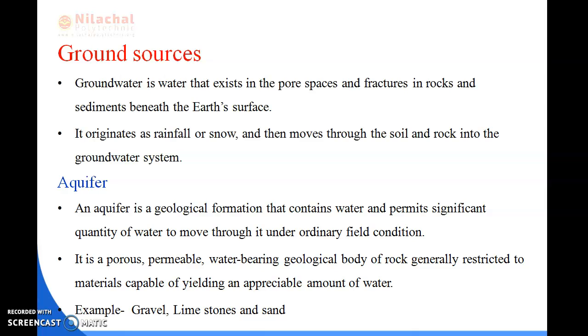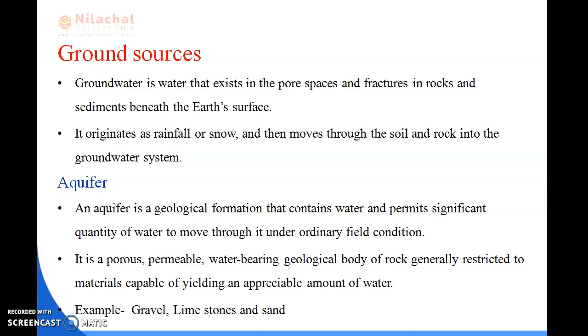So an aquifer is a geological formation that contains water and permits a significant quantity of water to move through it under field conditions, and it is a permeable water-bearing geological body of a rock which is generally restricted to the materials capable of yielding an appreciable amount of water. For example, gravel, limestone and sand.